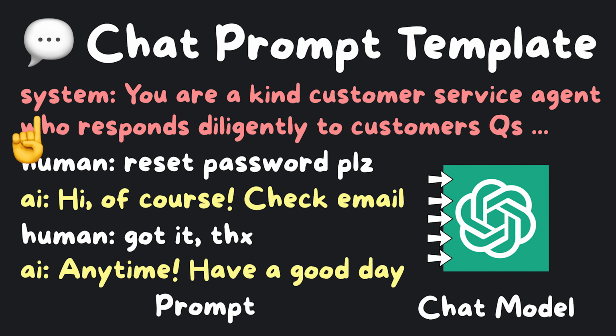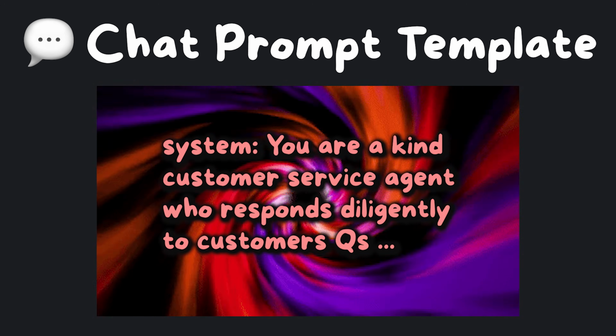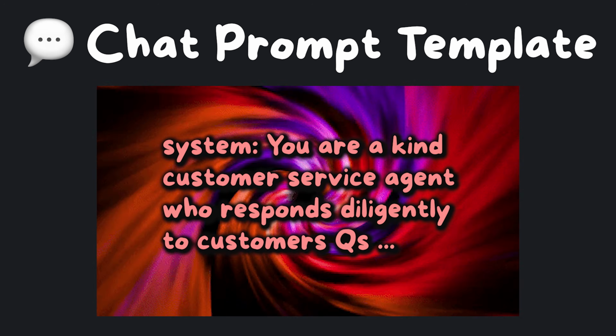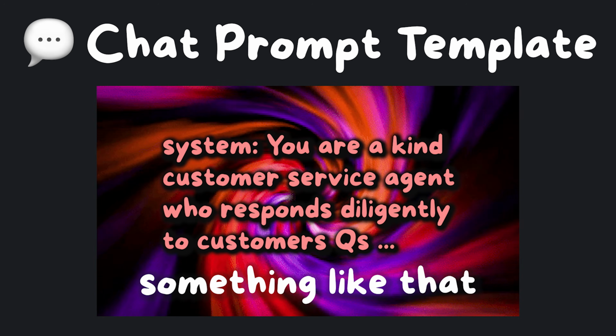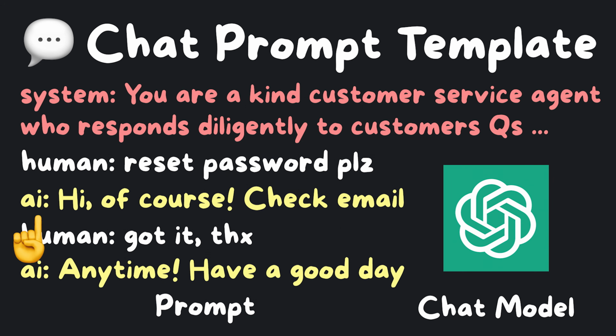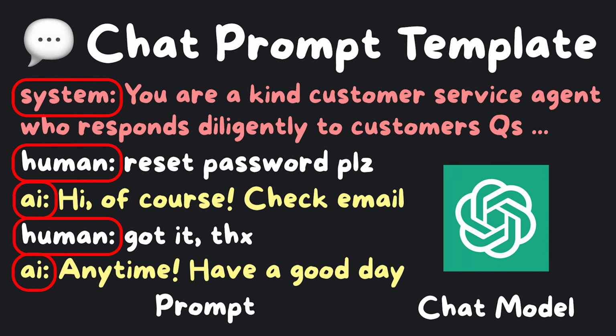The model is supposed to follow instructions from the system message closely. There's only one system message at the beginning, and it can at times sound pretty hypnotic. You are a kind customer service agent, respond diligently to the customer's question, something like that to tell the chatbot how to behave. AI messages are messages that come from the model. Human message is what we've typed in. The roles give the LLM better context on the ongoing conversation.